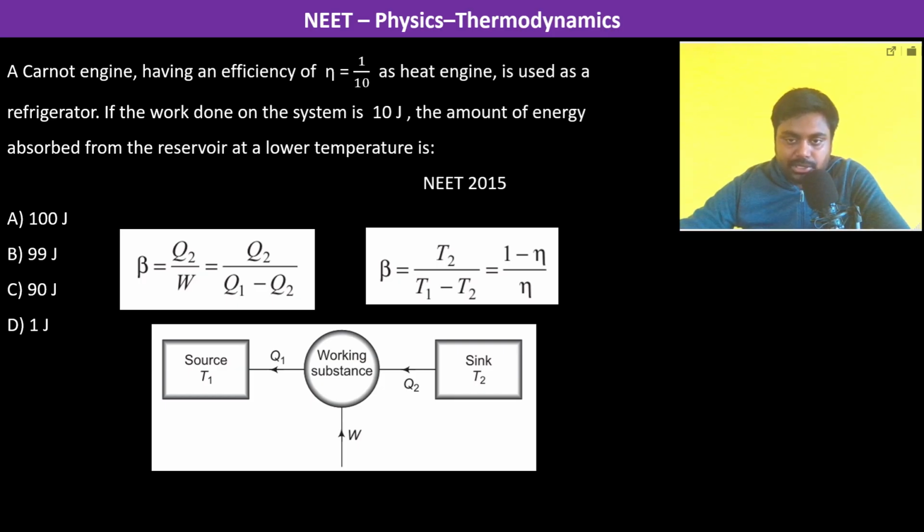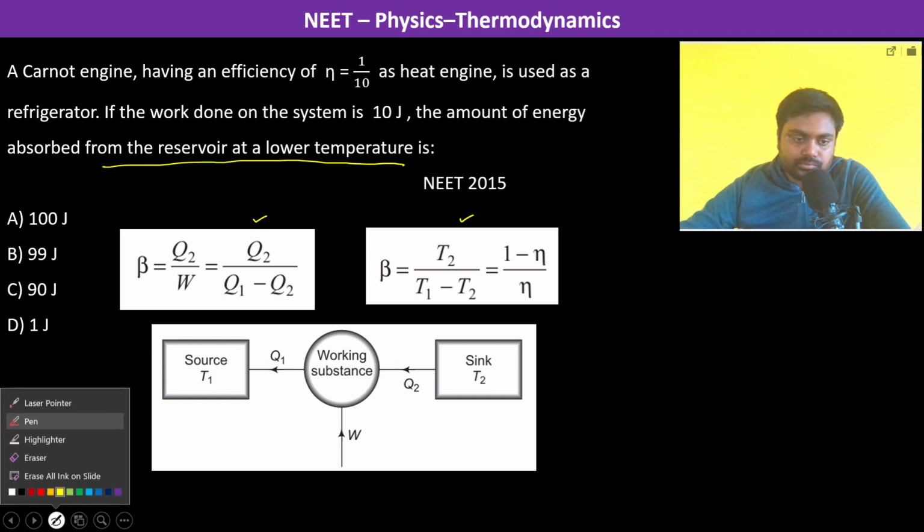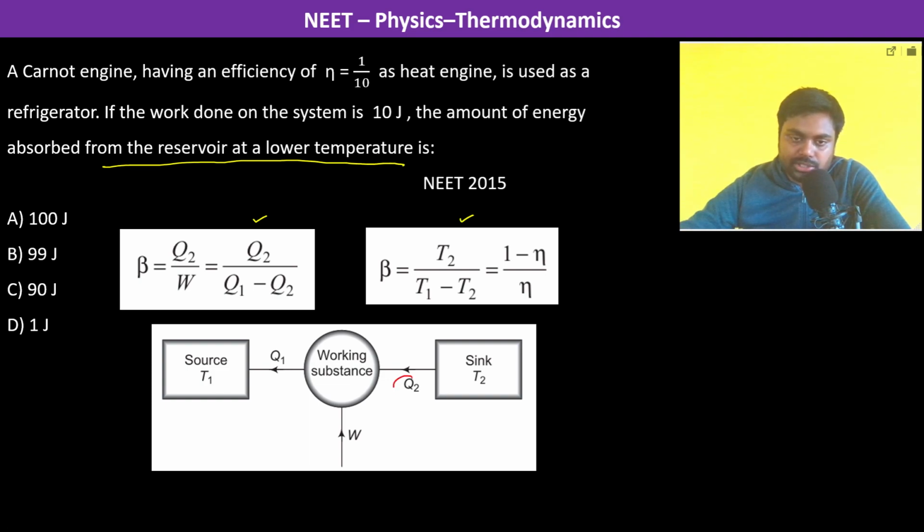So let us do this. So if you see the coefficient of performance, okay, we have to just equate both of them. So the amount of energy absorbed from the reservoir at lower temperature, so basically that's Q2. Okay, so this is Q2. It is absorbed from there at lower temperature.